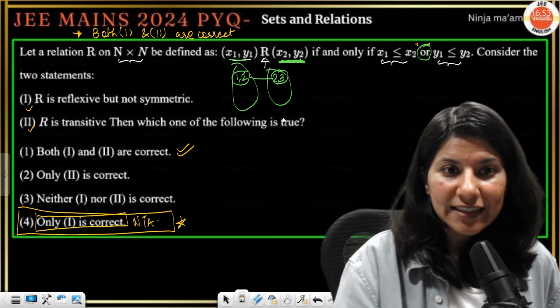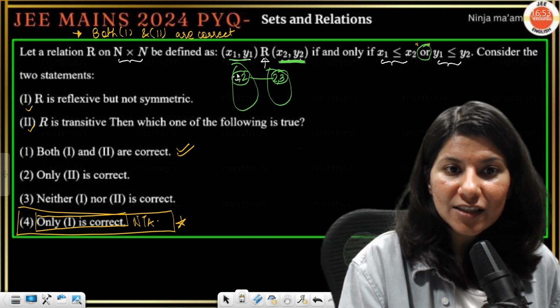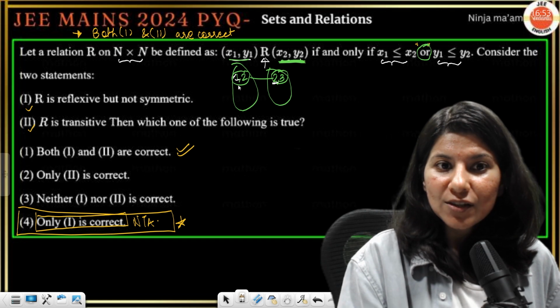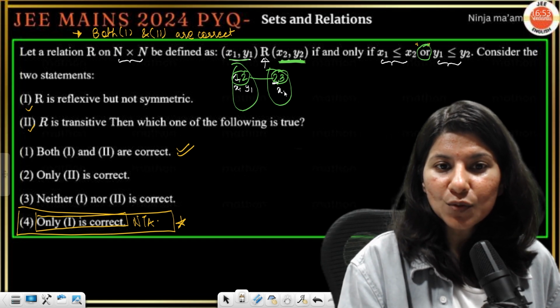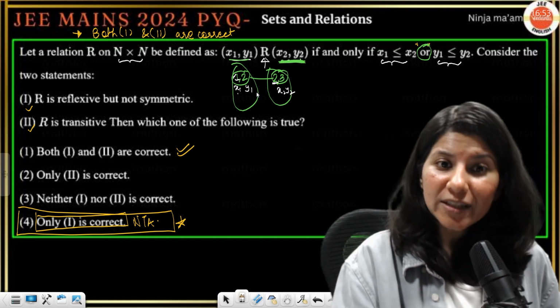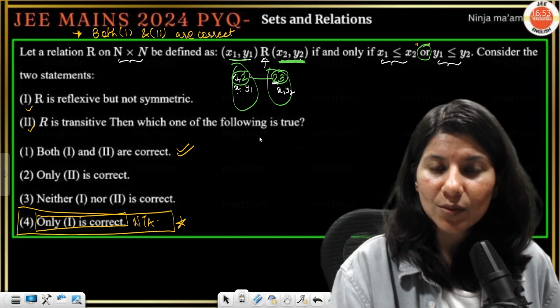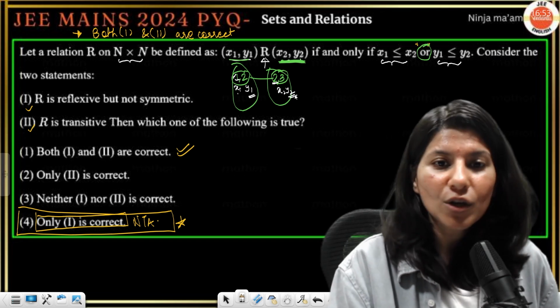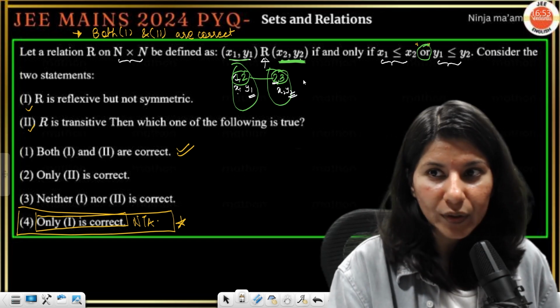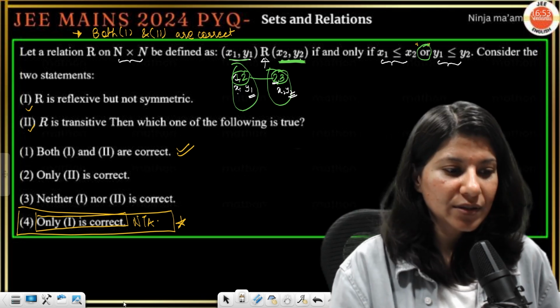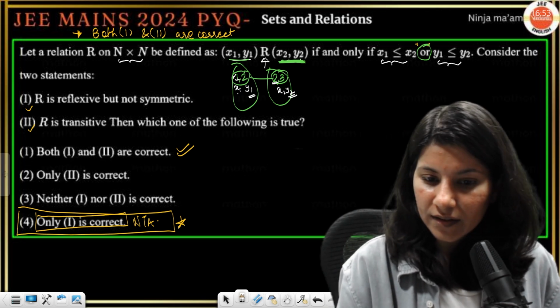Why? Because clearly this 1 is smaller than this 2. So (x1, y1), (x2, y2): x1 should be smaller than x2 or it can be equal as well. Same, y1 should be either smaller or equal. So that was the question.